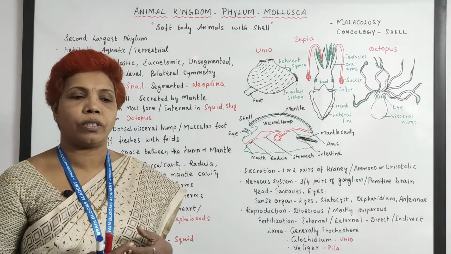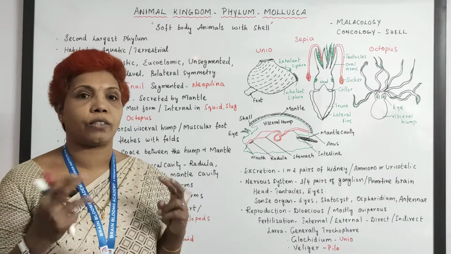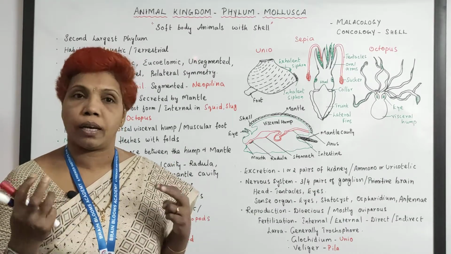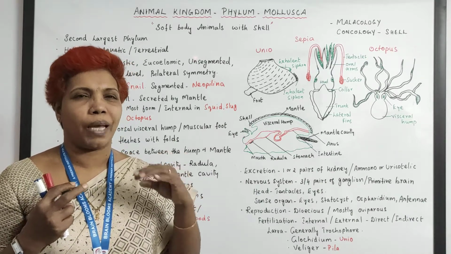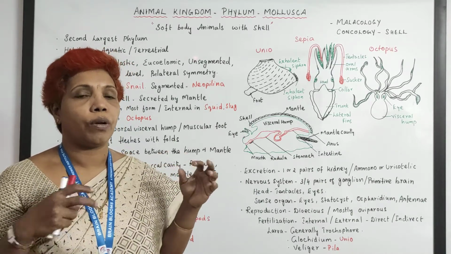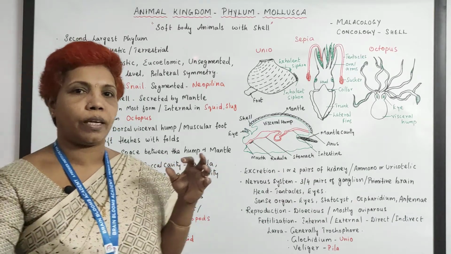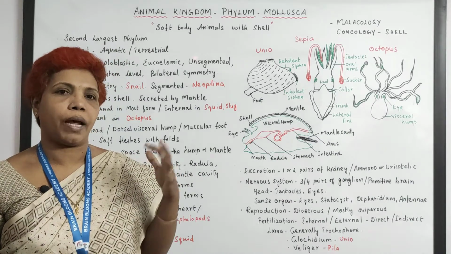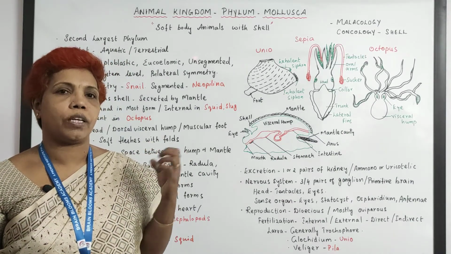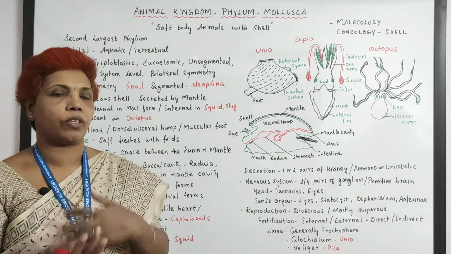You could see that there are 3 hearts, 2 branchial hearts at the base of the gills, and 1 ventricular heart. This ventricular heart supplies oxygenated blood to all parts of the body, and the branchial hearts receive the deoxygenated blood, which gets oxygenated with the help of the gills, and then is supplied.